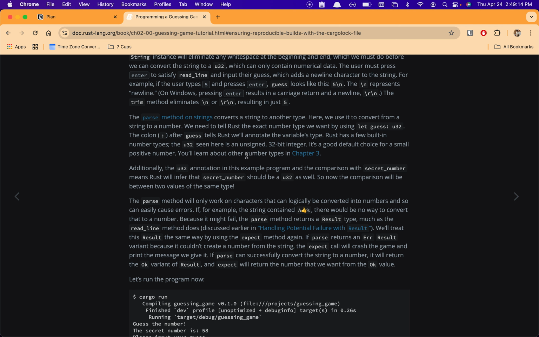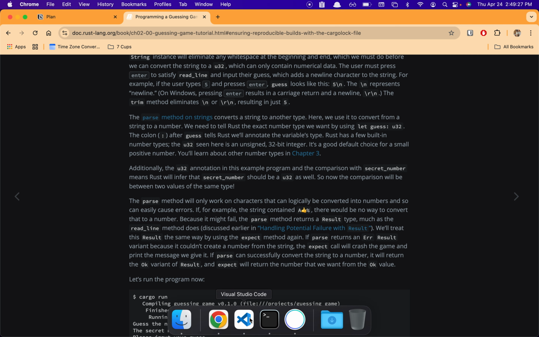Additionally, the u32 annotation in this example program and the comparison with secret_number means Rust will infer that secret_number should be a u32 as well. So now the comparison will be between two values of the same type, right?